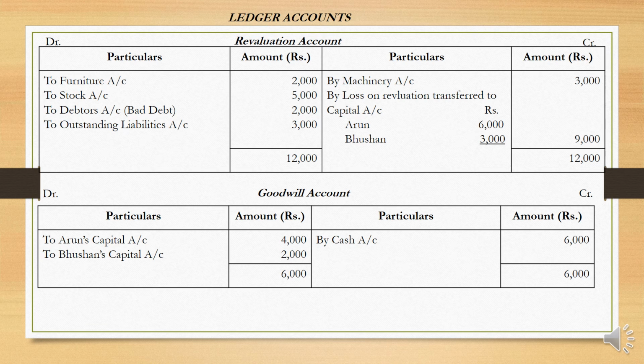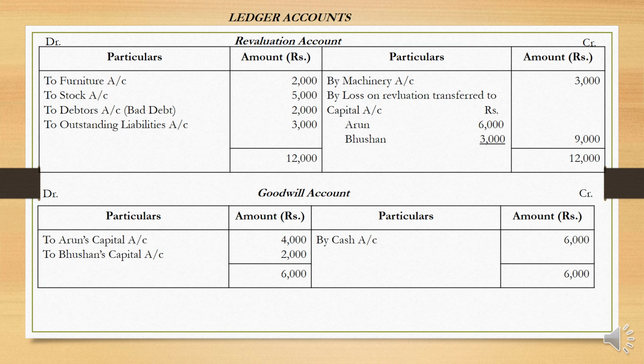Okay, now let us prepare the ledger accounts. The first one is the revaluation account. Here, to furniture account 2,000, to stock account. These are undervalued assets, so we have given credit for them. Outstanding liability 3,000. Machinery, appreciation in machinery. So there is a loss of 9,000, which is distributed among the old partners. Very simple revaluation account. Only these are the items.